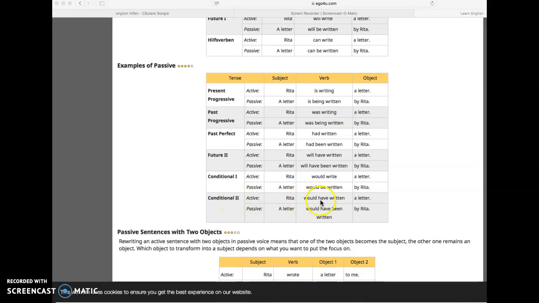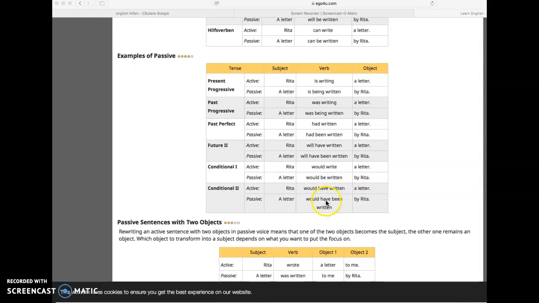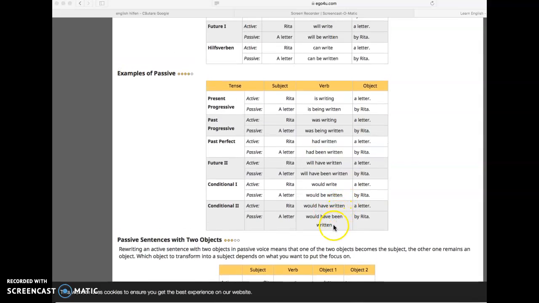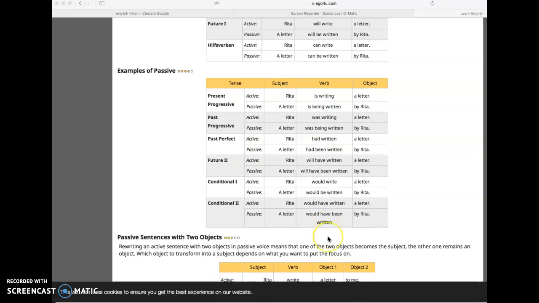Și conditional two, would have written. Yes, conditional two, would have written. Se schimbă în would have been written. This is not conditional two. This is conditional one. And this is conditional three. Would have been written. Acestea sunt schimbările.